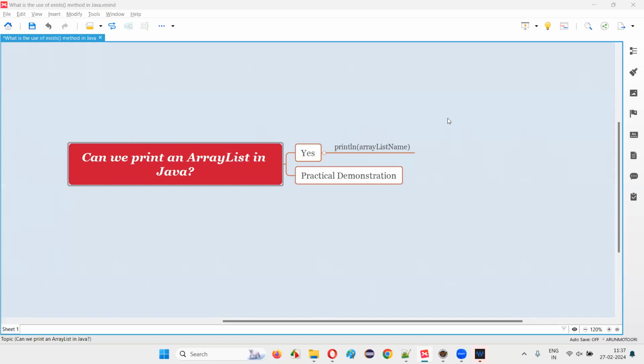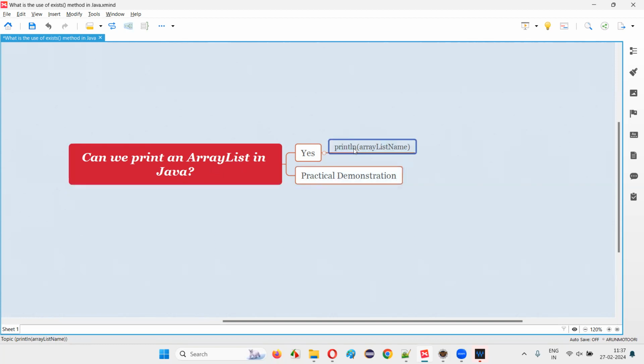Welcome to this session. In this session, I'm going to answer one of the Java interview questions. That is, can we print an array list in Java? Let me answer. The answer is yes. We can print an array list in Java directly.